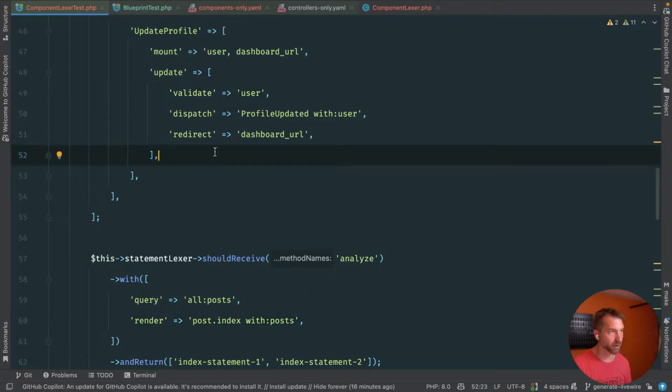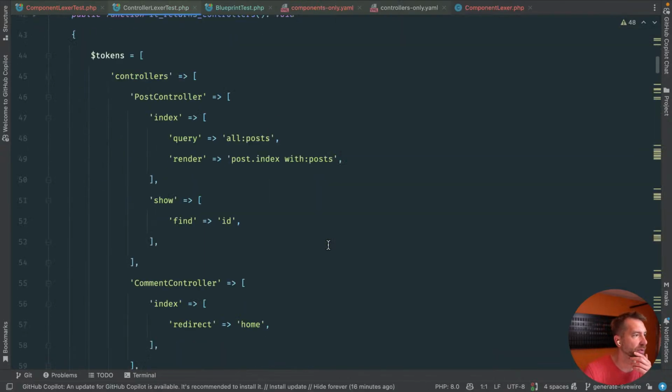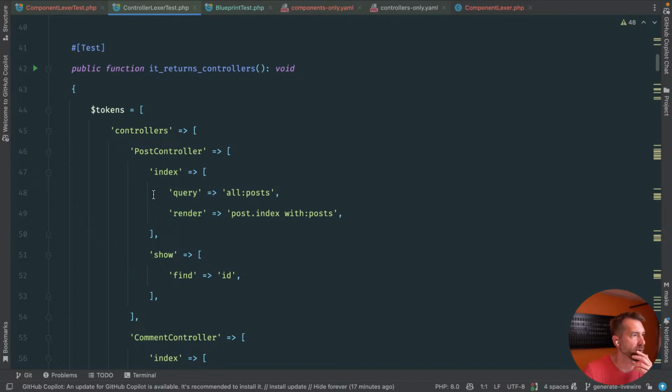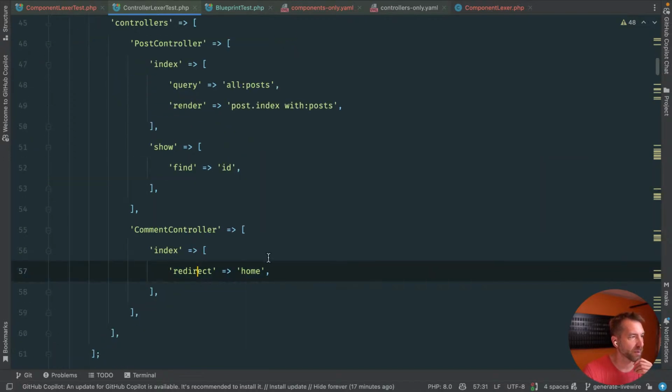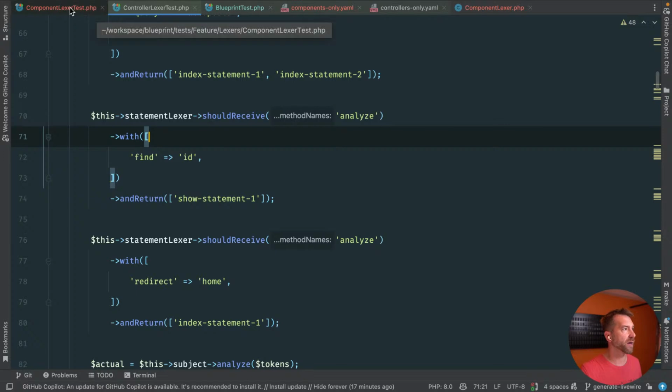If we go back and look at this controller lexer test, let me go down. Okay, so the statement lexer really just gets what's inside of our pieces. It's going to get the all thing, it's going to get the find, and it's going to get the redirect, right?